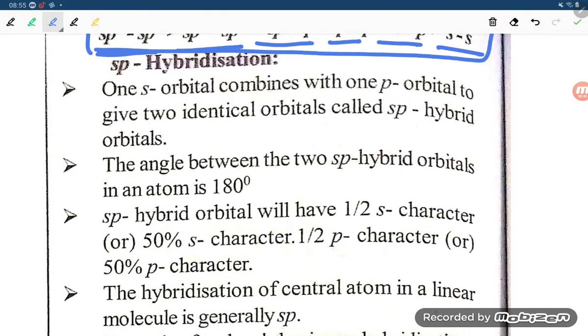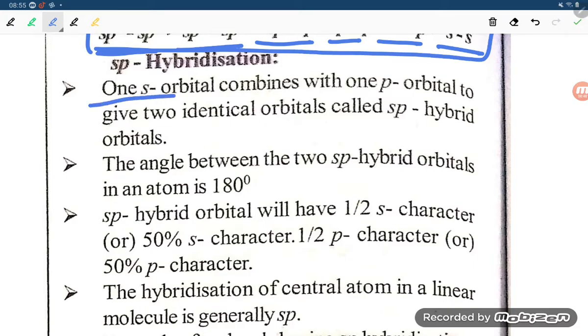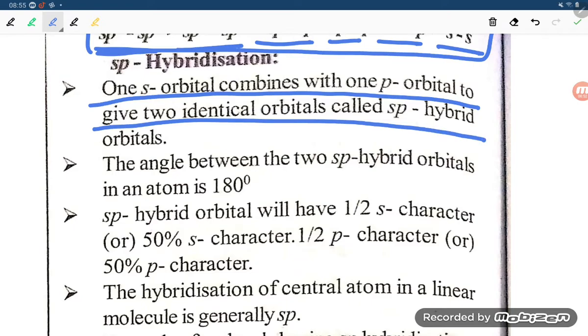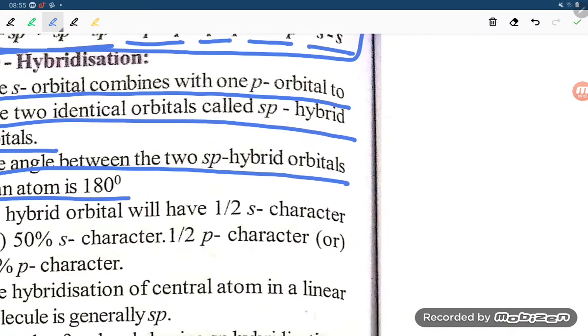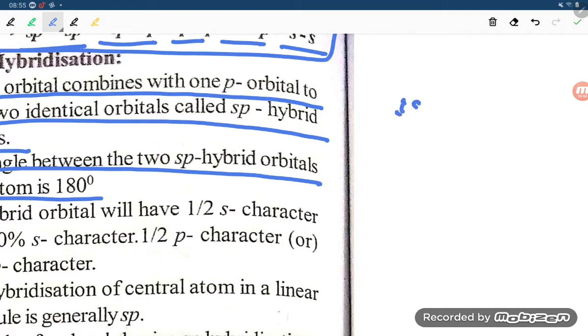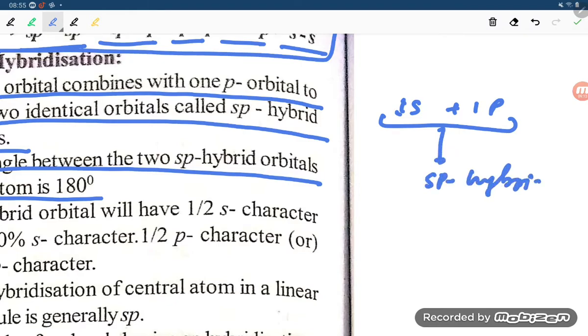Now next one is the sp hybridization. So one s orbital combines with one p orbital to give two identical orbitals called sp hybrid orbitals. The angle between the two sp hybrid orbitals is 180 degree. So student, what they are saying, 1s plus 1p are combining. When they are combining, they are giving the sp hybridization.